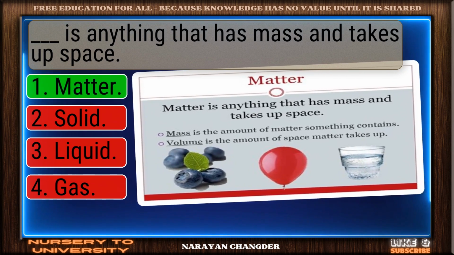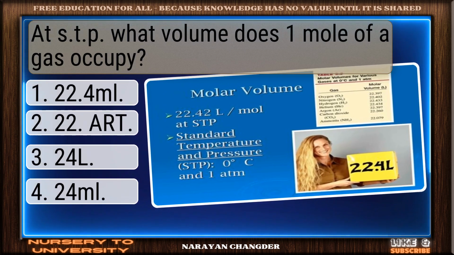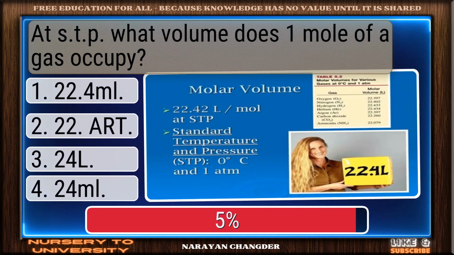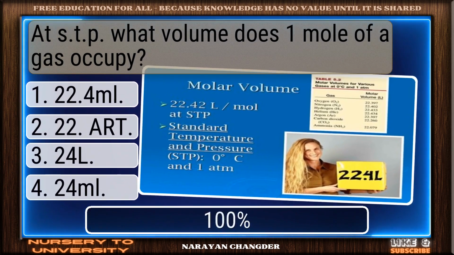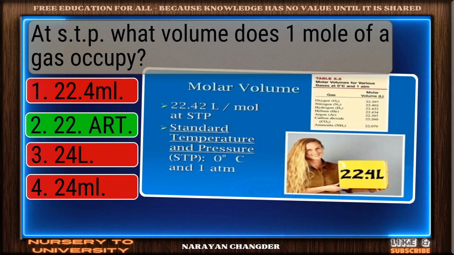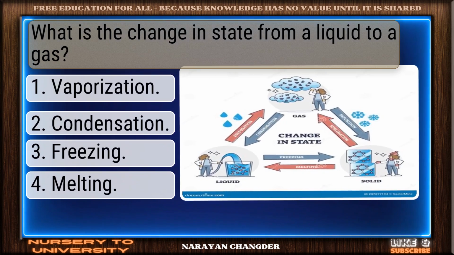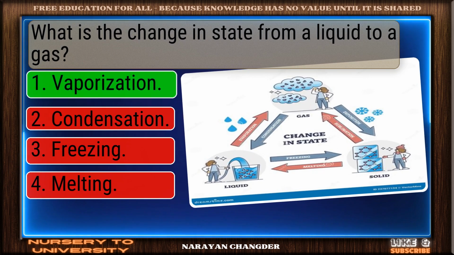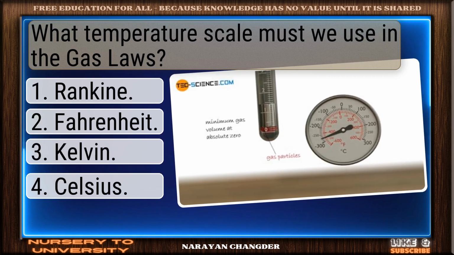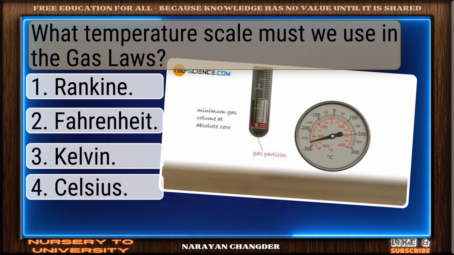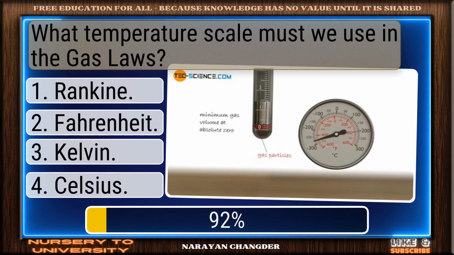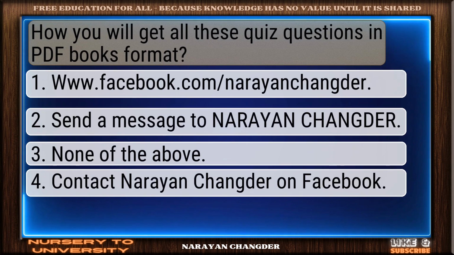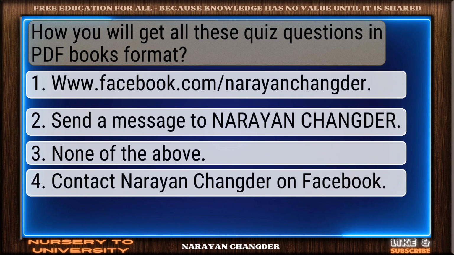Clear and correct. Matter. That's STP. What volume does 1 mole of a gas occupy? That's accurate. 22.4 L. What is the change in state from a liquid to a gas? Well supported. Vaporization. What temperature scale must we use in the gas laws? Keep it up, Kelvin.